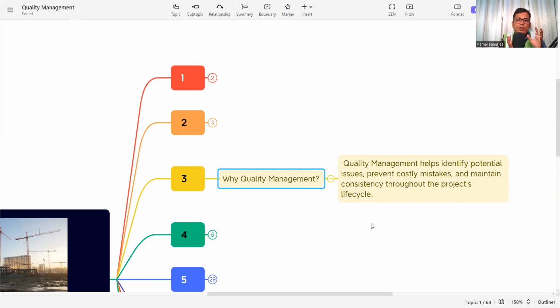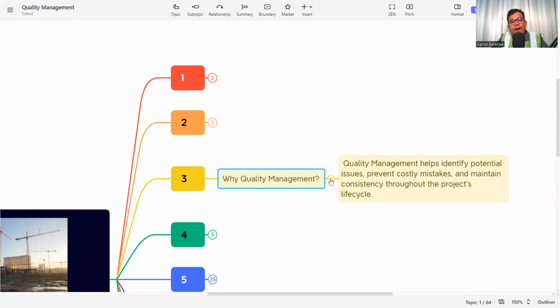So this is about identifying potential issues. This process will help to find out errors, find out defects, and eliminate defects in the process to get the work done or get the product delivered.